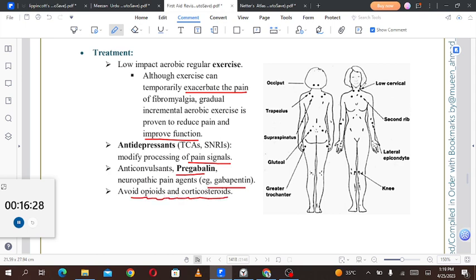So here now you can see the pain points. If we see anteriorly: low cervical, second rib, lateral epicondyle of the humerus, the knee joint. These are the characteristic points on the anterior part of the body, and moving to the posterior part of the body: occiput, trapezius, supraspinatus muscle, gluteal muscles, and the greater trochanter. These are the characteristic sites on the posterior surface. So anterior and posterior surfaces have these findings.